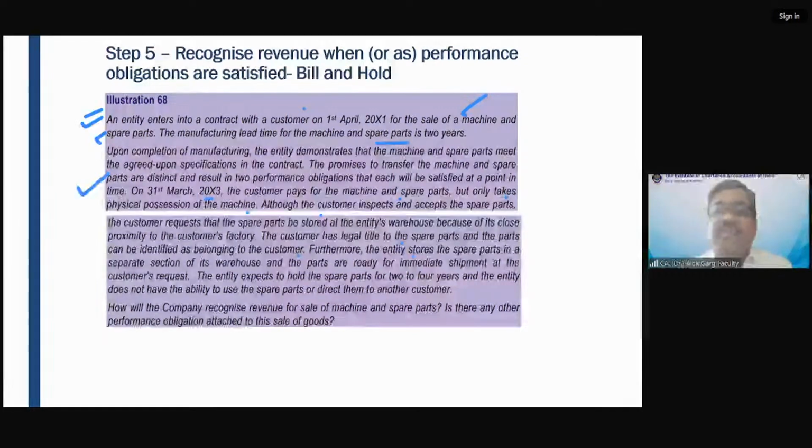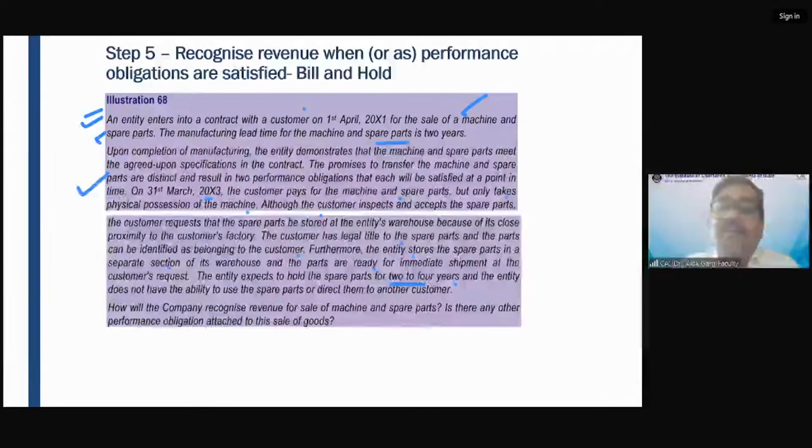Furthermore, the entity stores the spare parts in a separate section of the warehouse, and the parts are ready for immediate shipment on customer request. जैसे customer की request आएगी, immediately dispatch हो जाएंगे. Okay. The entity expects to hold the spare parts for 2 to 4 years. The supplier is expecting that I need to hold the spare parts for 2 to 4 years, and the entity does not have the ability to use the spare parts or direct them to another customer, and the supplier cannot sell these spare parts to any other customer.